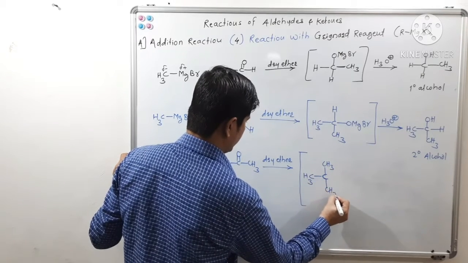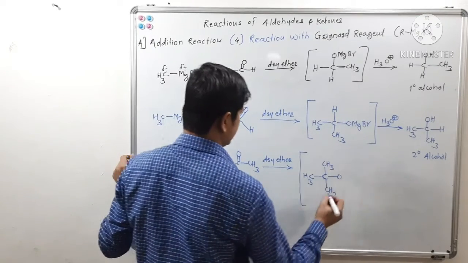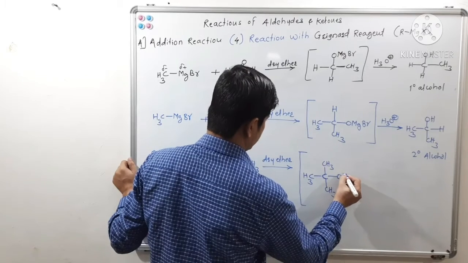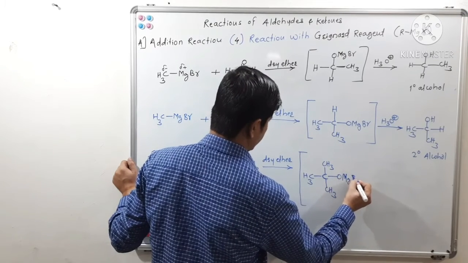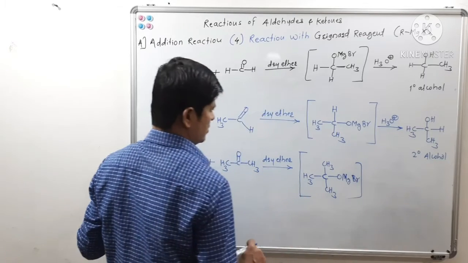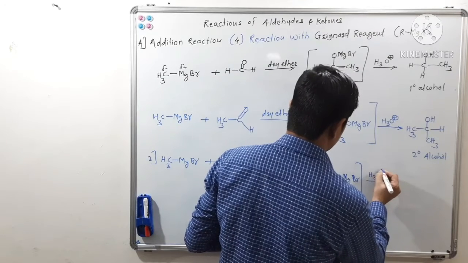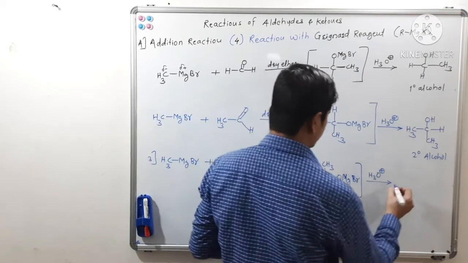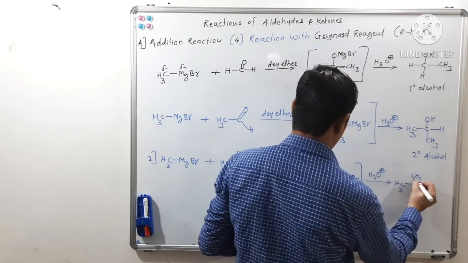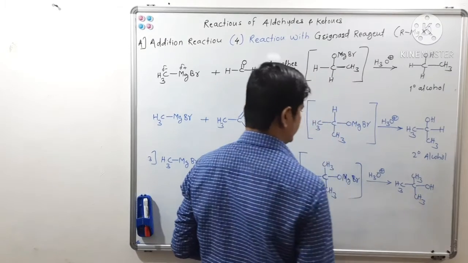Here you will get such type of adduct, OMgBr, and next this on reaction with H3O plus will give a tertiary alcohol.